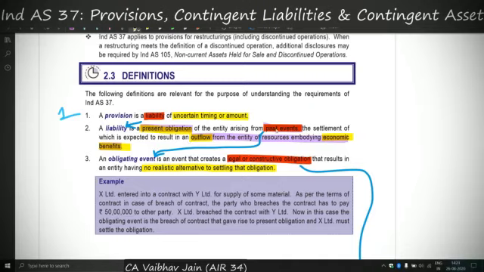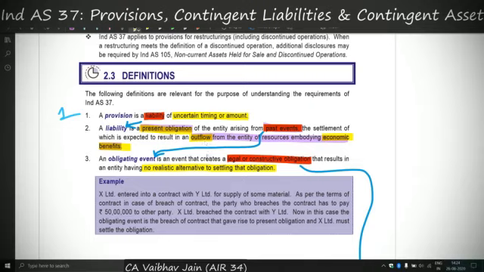Now if I say past event, then the past event should be an obligating event. So what is an obligating event? An obligating event is any event which creates either a legal obligation or a constructive obligation, and for which the entity has no realistic alternative to settling that obligation. So the entity has no other option but to settle that obligation, and therefore it is an obligating event. And such an obligating event, if it had occurred in the past, would become a past event, and because of that we might have a present obligation which will result in a liability, and if such a liability is of uncertain timing and amount, then it will be called a provision. So this is like a chain.